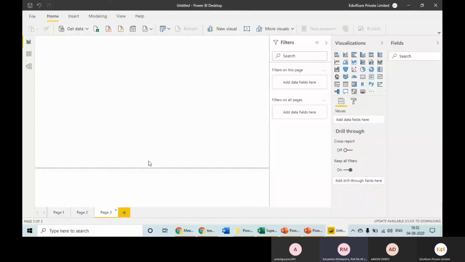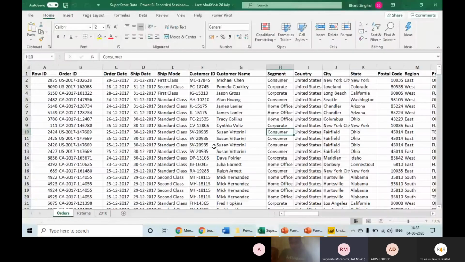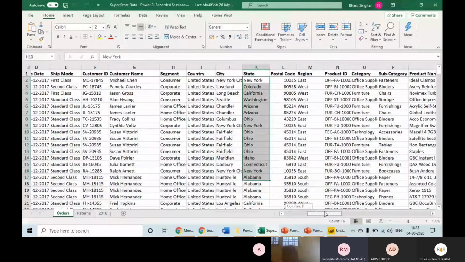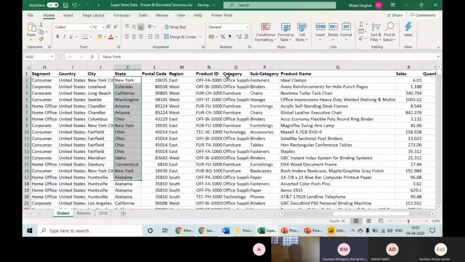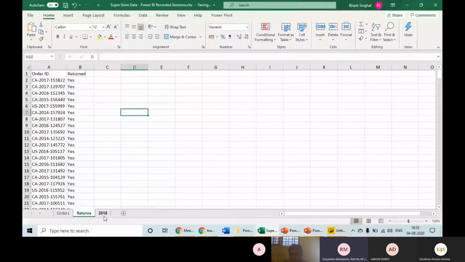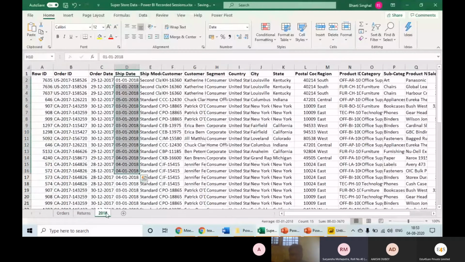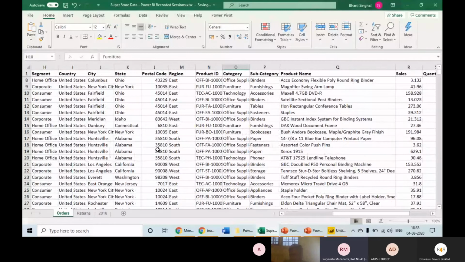So now I will show you how to get data into this. We have data of a superstore in the US, which has branches in 48 states. We have data like ship mode, ship date, order ID, whatever we can have in a superstore database, like sales, profit, quantity, discount. You know what is the product, what is the category, what is the subcategory, product ID, everything we have, right? So it has three sheets: orders, returns. These are the order IDs which have been returned by the customer, and this is the data for 2018, and this table has the data till 2017, right?